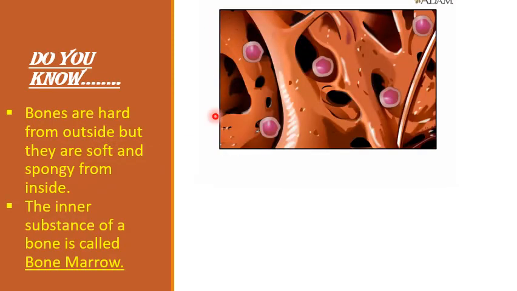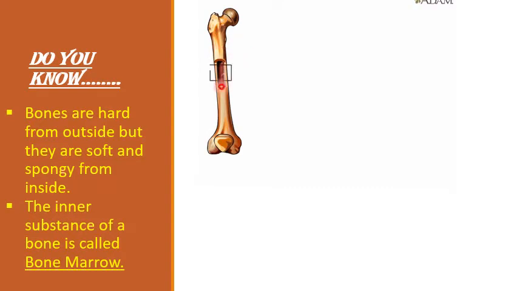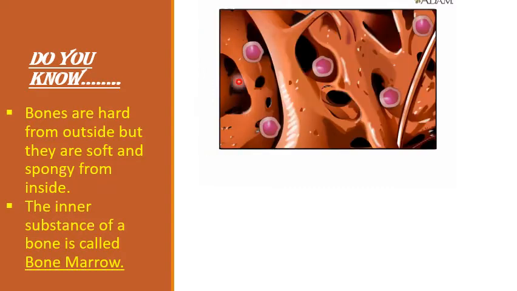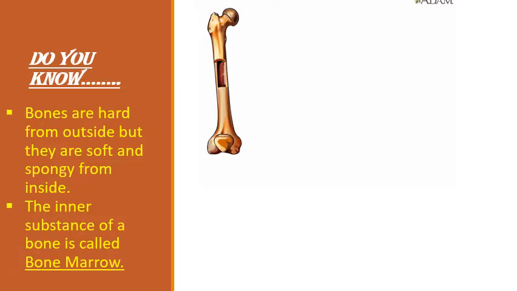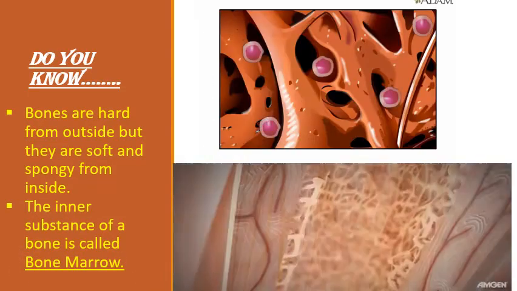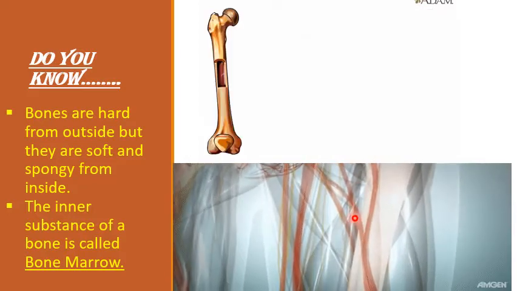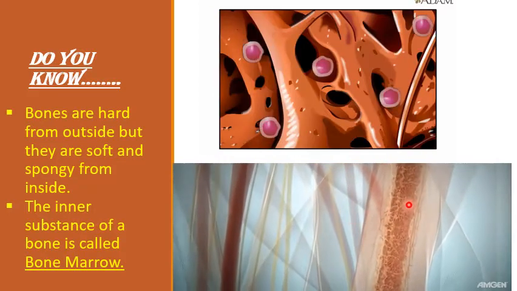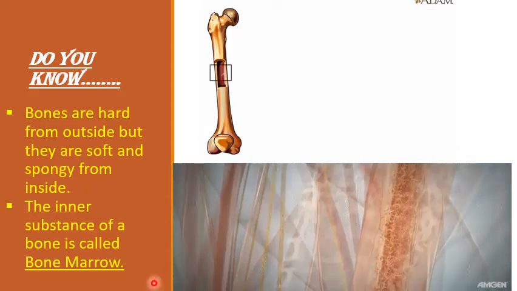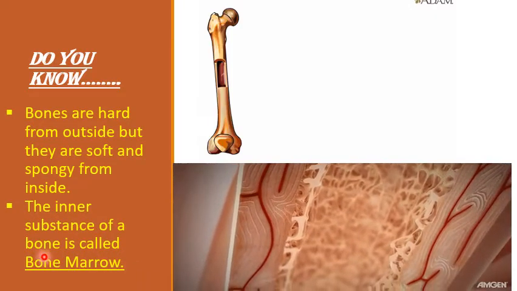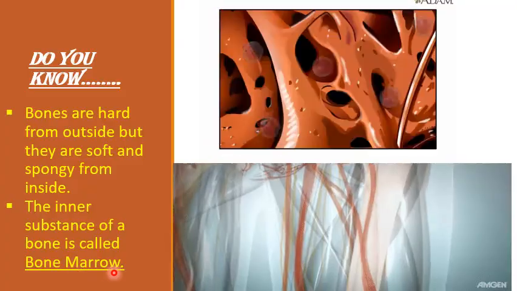You must have eaten beef or mutton, and you have seen that in the bones there is a soft substance, and that is called bone marrow. If we see the close view of it, this is a bone, and inside the bone there is a soft and spongy material, and that is called bone marrow. It is very nutritious and we should eat it.